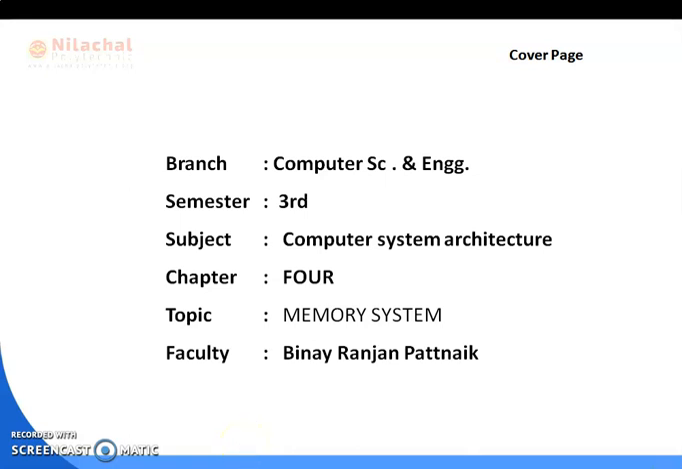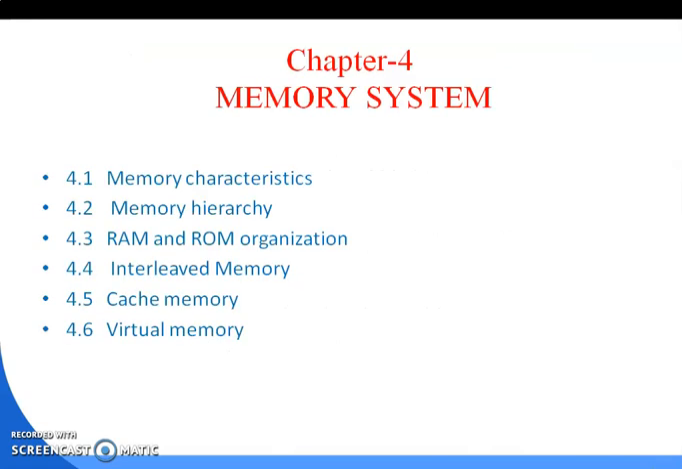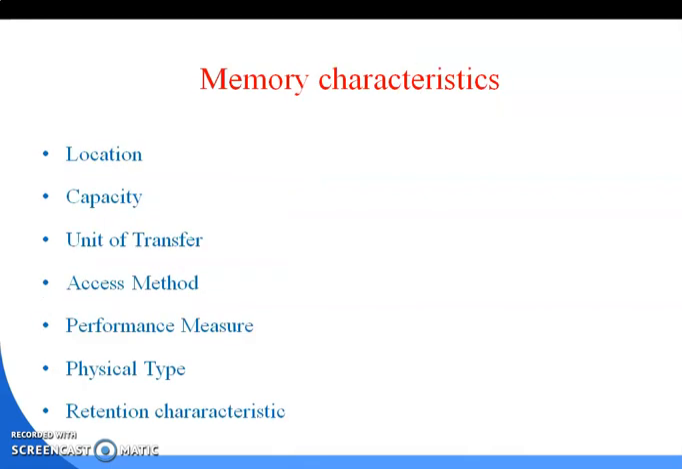Today I am going to discuss chapter 4, the memory system of computer system architecture. In this chapter, the topics we are going to discuss are: memory characteristics, memory hierarchy, RAM and ROM organization, interleaved memory, cache memory and virtual memory. So first is memory characteristics.